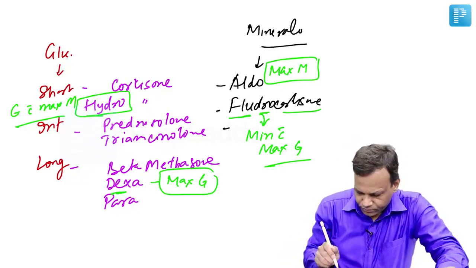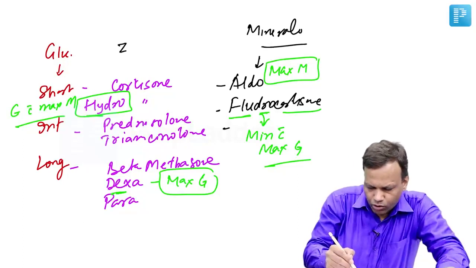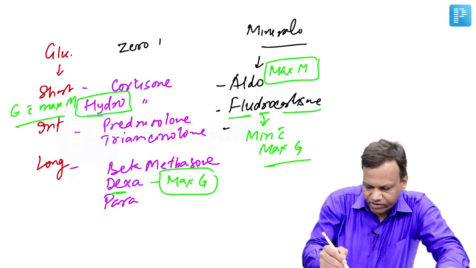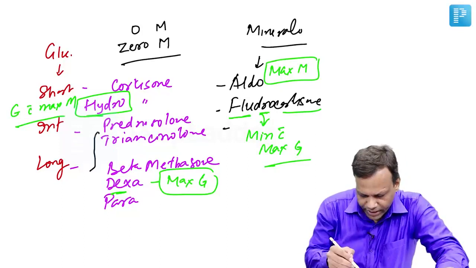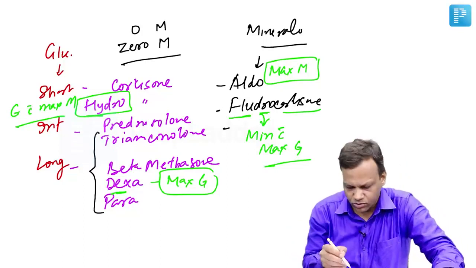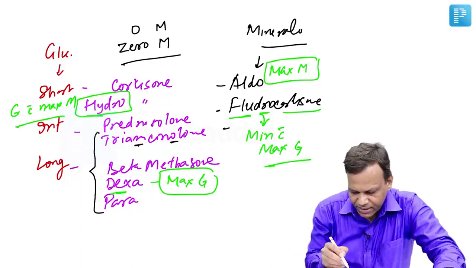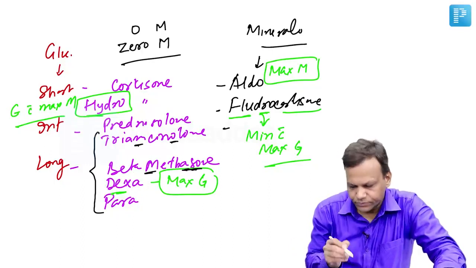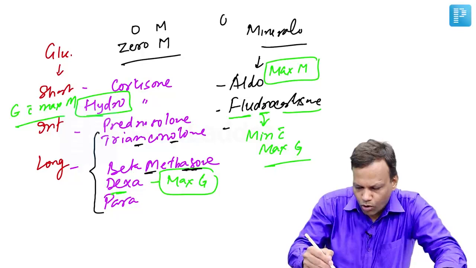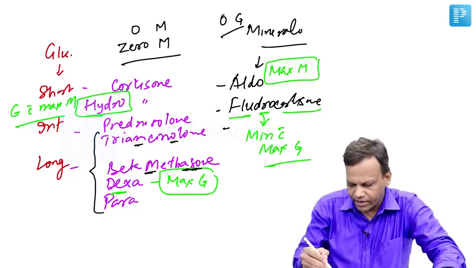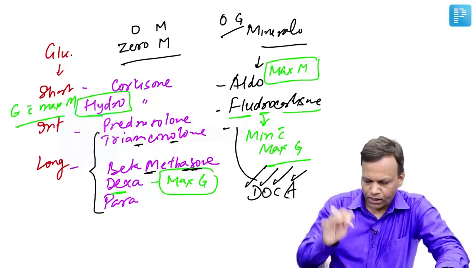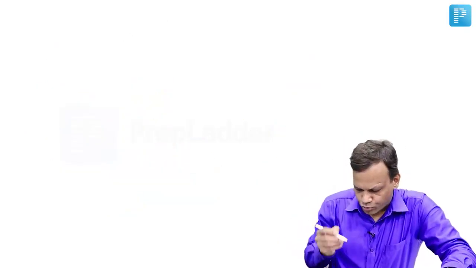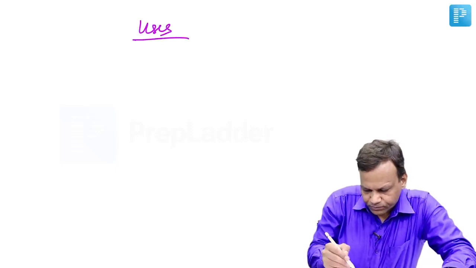Then the drug with zero glucocorticoid activity and zero mineralocorticoid activity first. The drug having zero means O and M in the name. So the lower four drugs, triamcinolone, dexabetaparamethasone, have O and M in the name. Whereas the drug with zero glucocorticoid activity, which does not have any glucocorticoid activity, is DOCA. The DOCA name says drug with zero cortisone like activity. Okay.